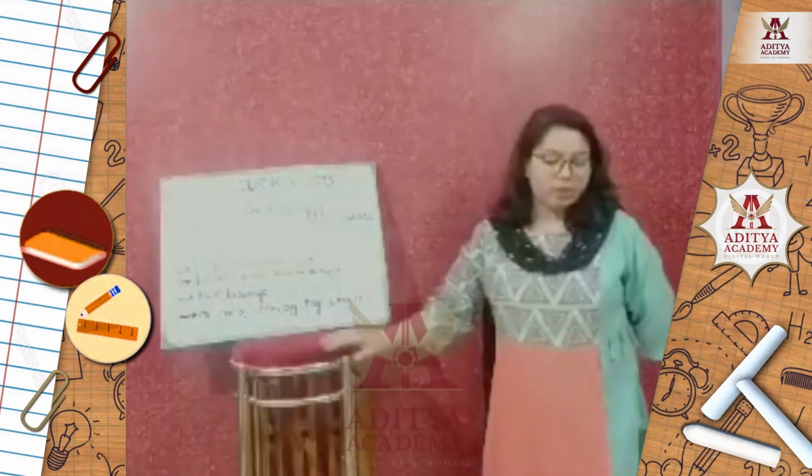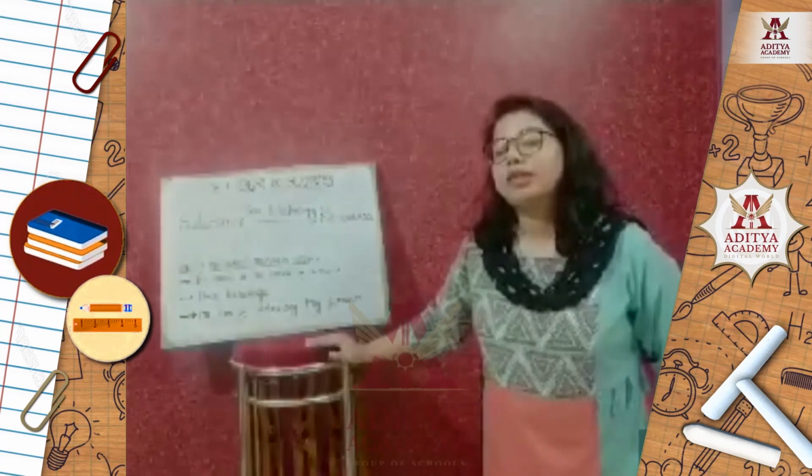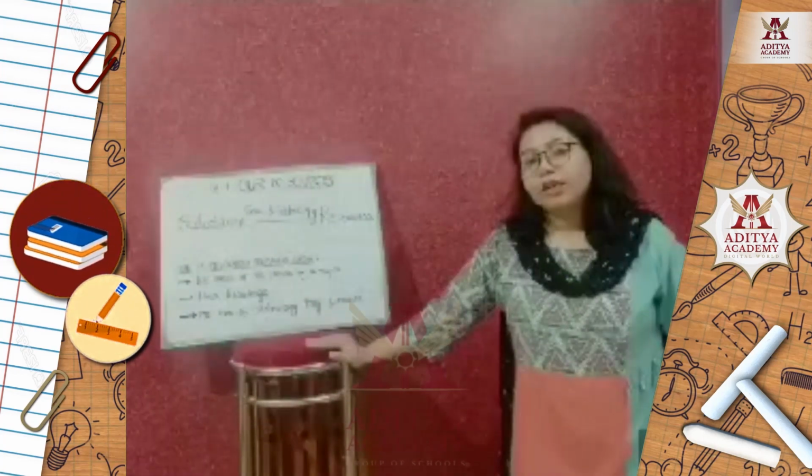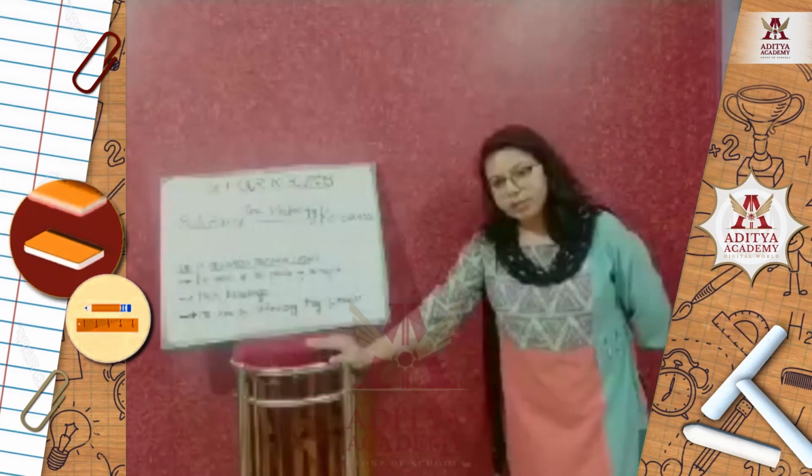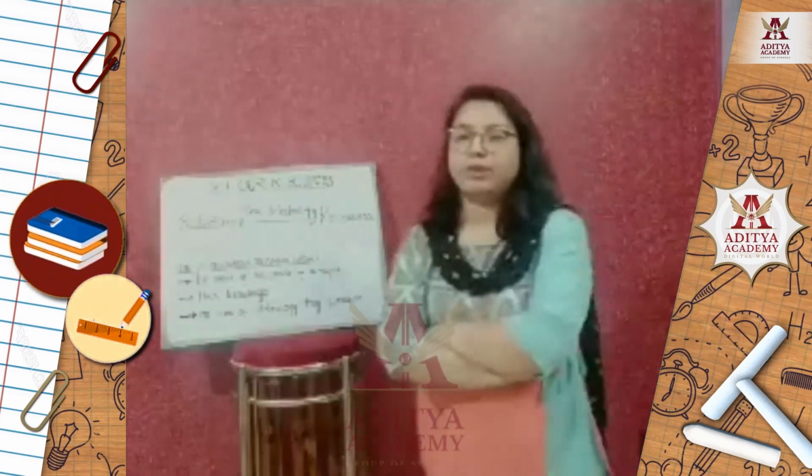The next category that we are going to discuss is, on the basis of renewability, there are two types of resources: renewable resource and non-renewable resource.